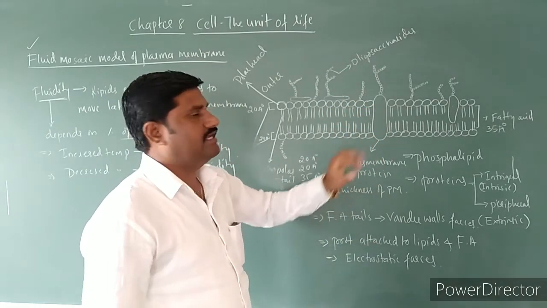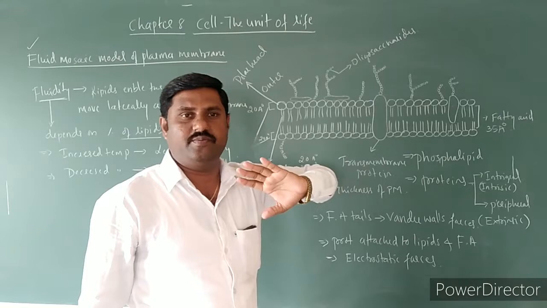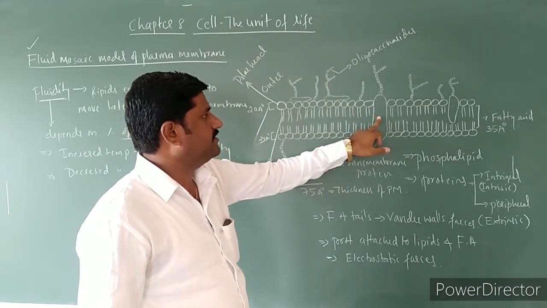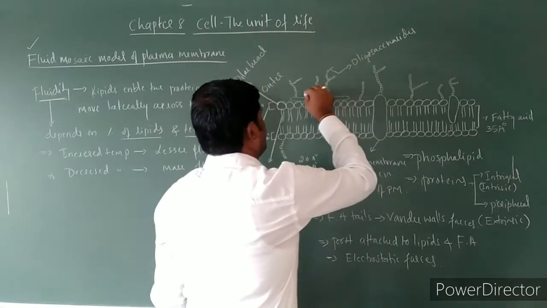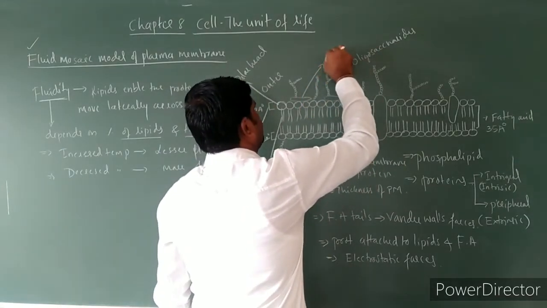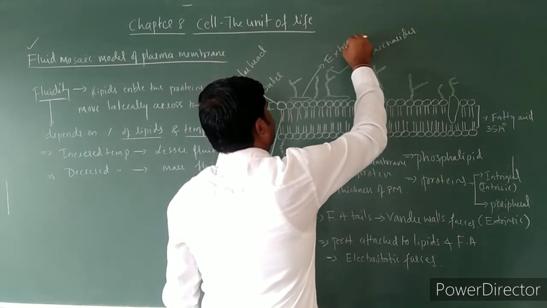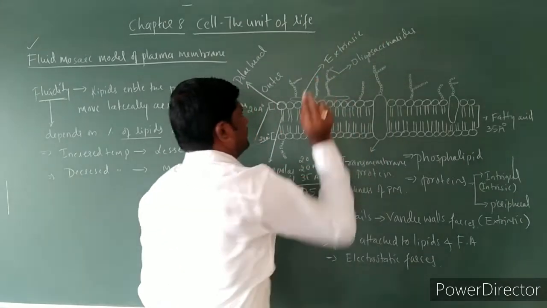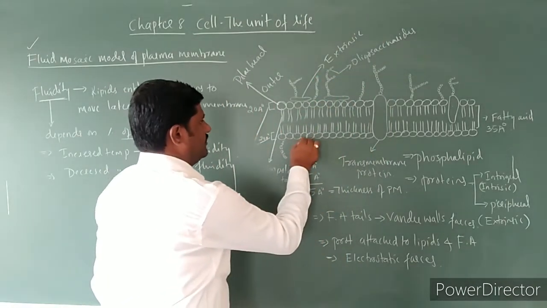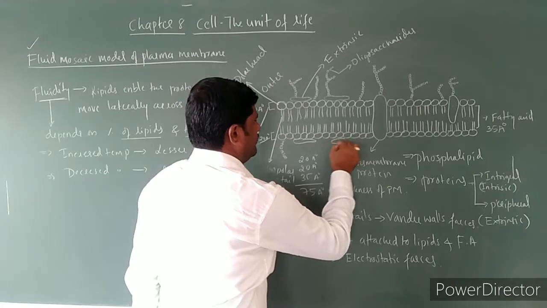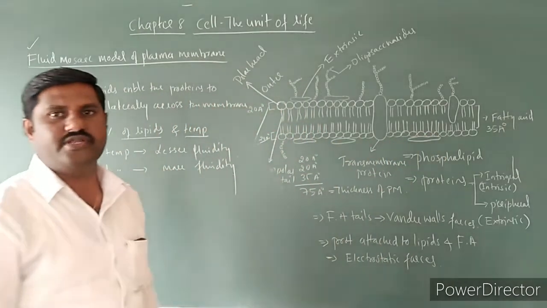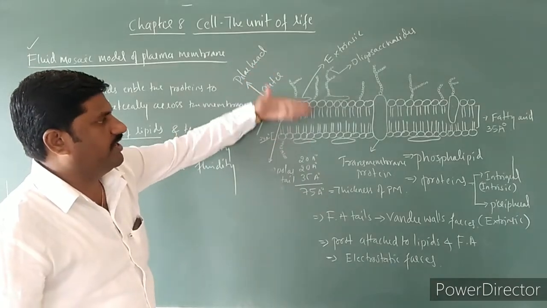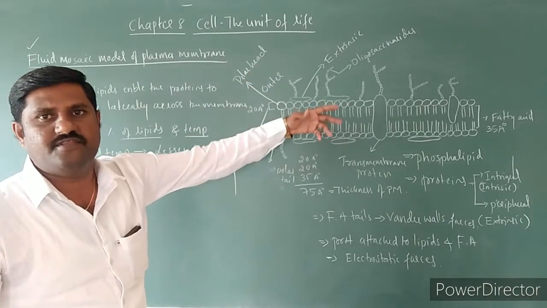See here, there are two types of proteins that we come across. One is intrinsic proteins and the other one is extrinsic proteins. I shall write here extrinsic proteins, which are lying on either surface. Okay. So these extrinsic proteins are present on either surface of the membrane.